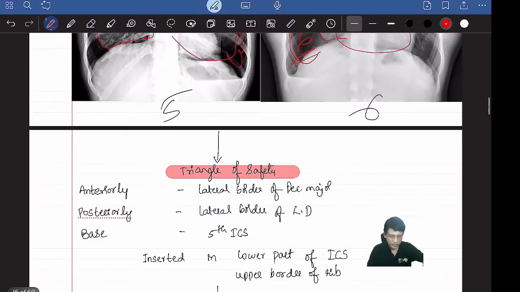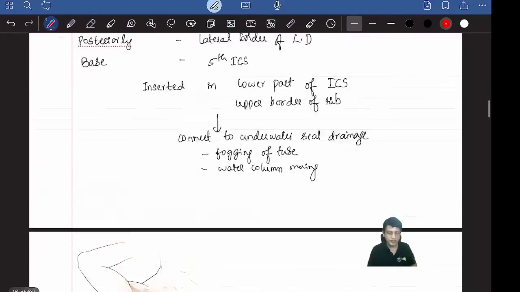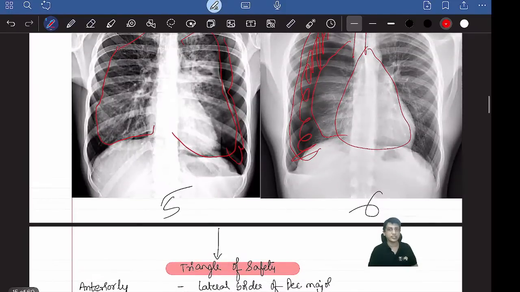Next, coming to one last topic, then we'll take a break before circulation. Now if there's air or blood, how do you take it out? For pneumothorax, you can first put a needle. When the air goes out and the tension is relieved, then you have to do something definitive. That is called intercostal drainage. You put an intercostal tube.